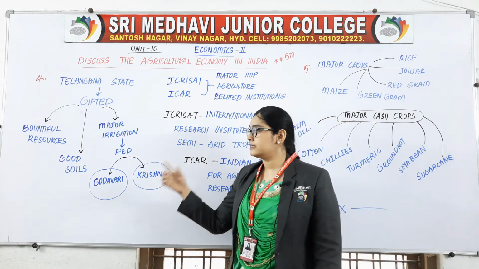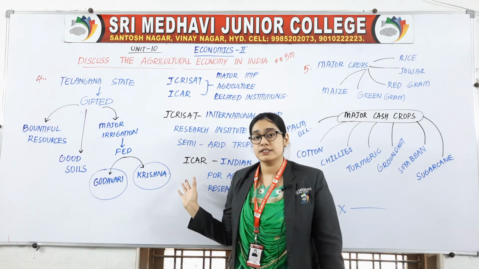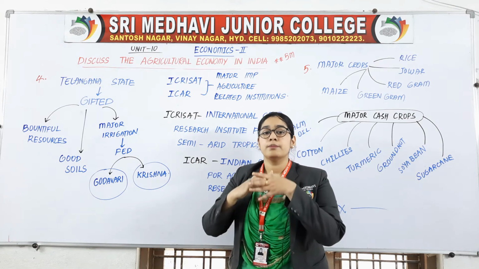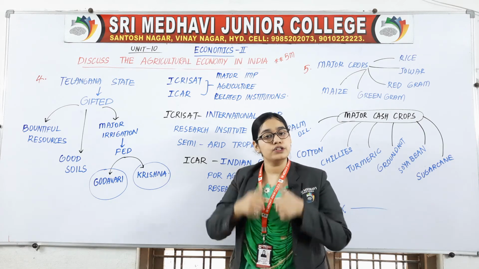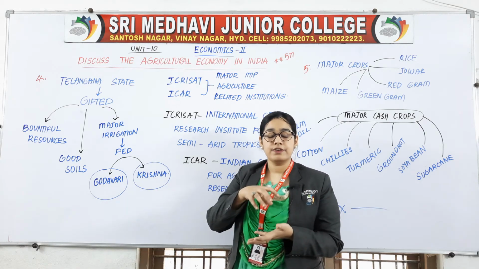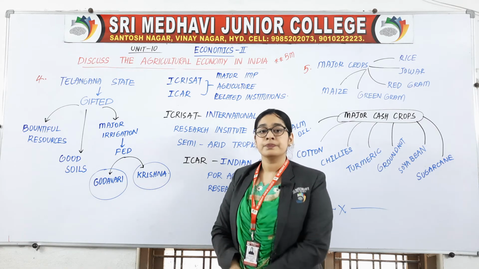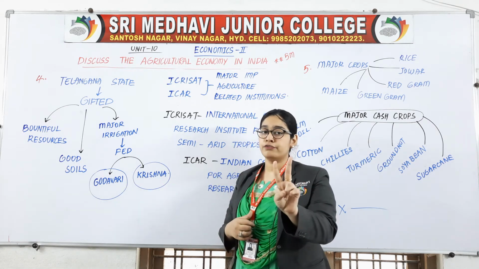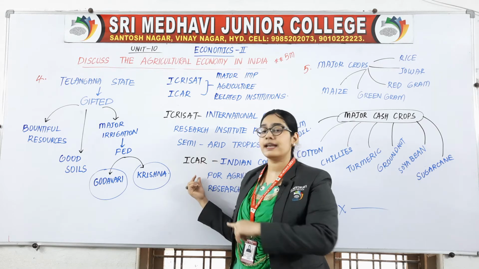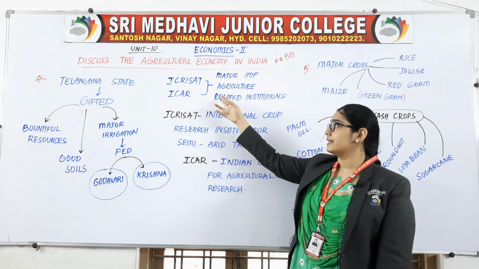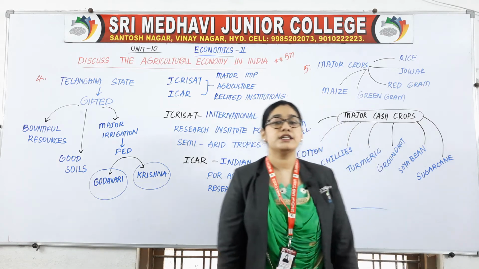So the fourth point is completed. In the fourth point we discussed that Telangana is gifted with bountiful resources and good soils, and we get the major irrigation from the Krishna and Godavari rivers. Two full forms we have read, ICRISAT and ICAR, the major agriculture related institutions.